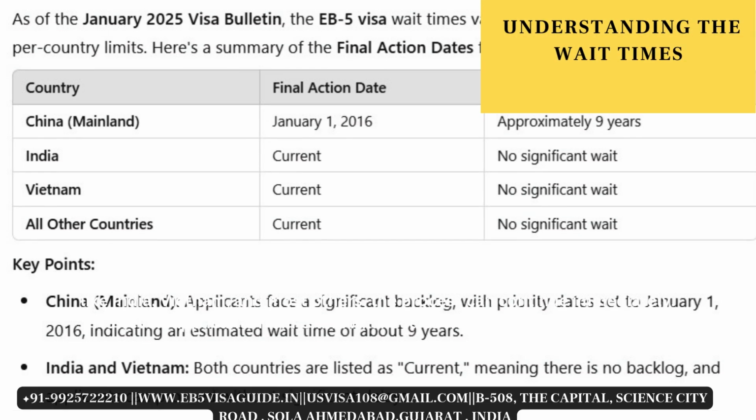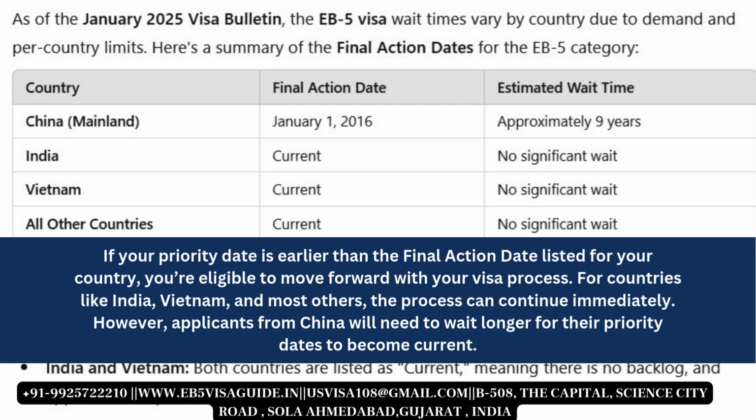Understanding the wait times. If your priority date is earlier than the final action date listed for your country, you're eligible to move forward with your visa process. For countries like India, Vietnam, and most others, the process can continue immediately. However, applicants from China will need to wait longer for their priority dates to become current.